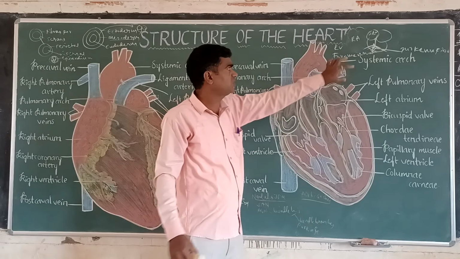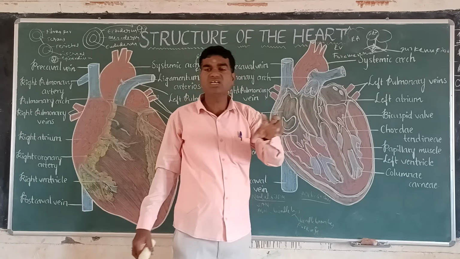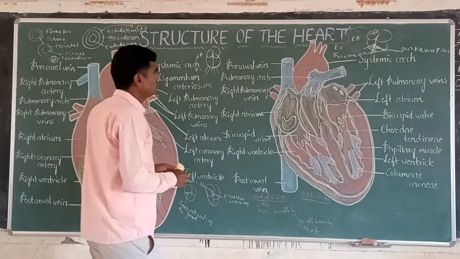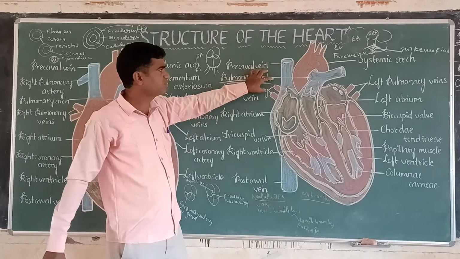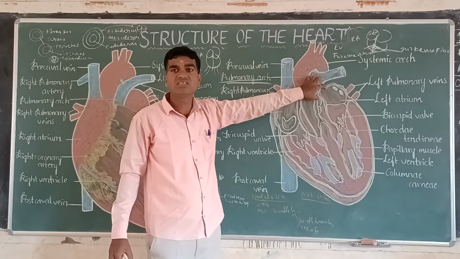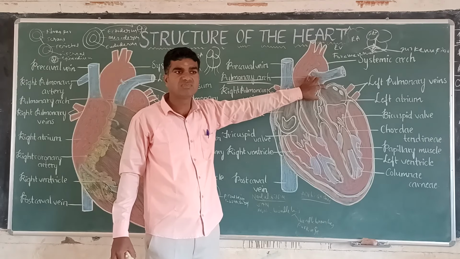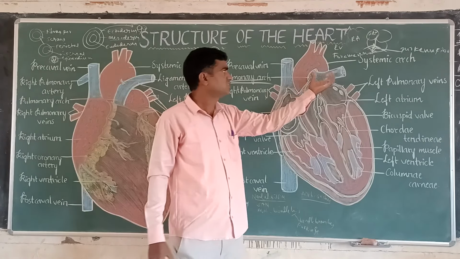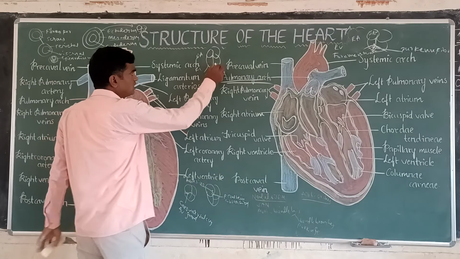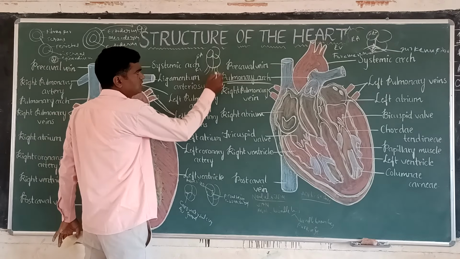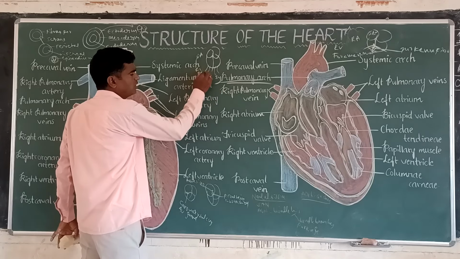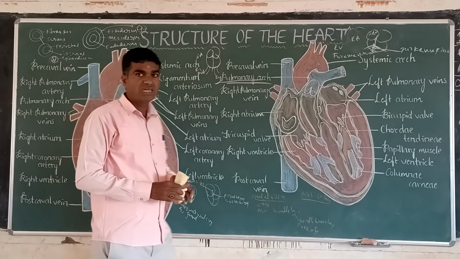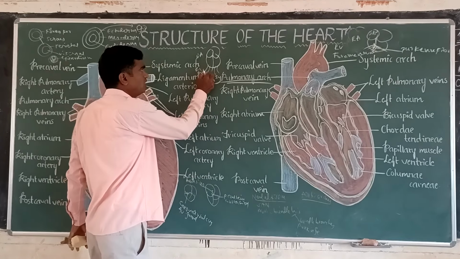The pulmonary arch is present here on the right side of the ventricle. Now, which one is the systemic arch? This is the systemic arch. This is the pulmonary arch.